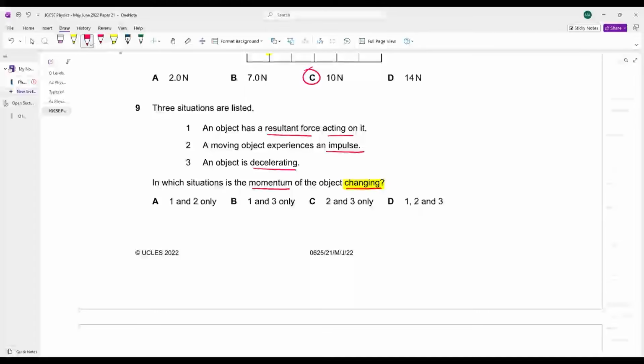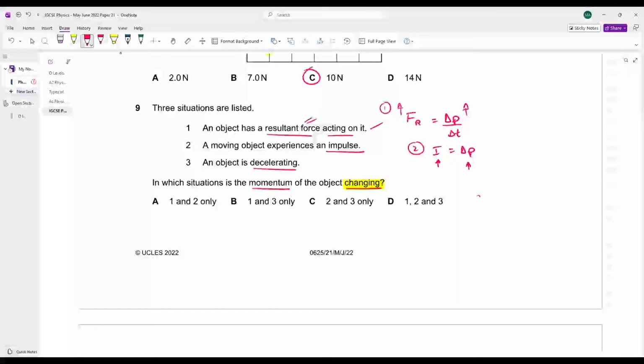So if a resultant force is acting on you, what is the formula of resultant force? Change in momentum over change in time. If a resultant force is acting on you, your momentum will change. तो option A तो correct है. An object experiences an impulse. What is the formula of impulse? Impulse is equal to change in momentum. If there is an impulse acting on the object, there will obviously be a change in momentum.